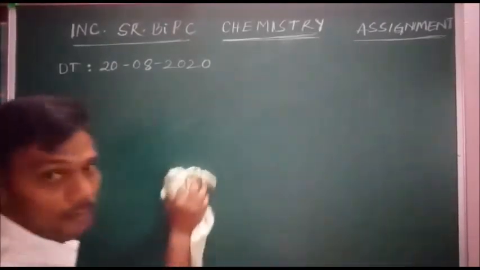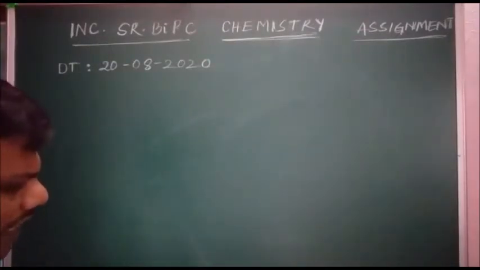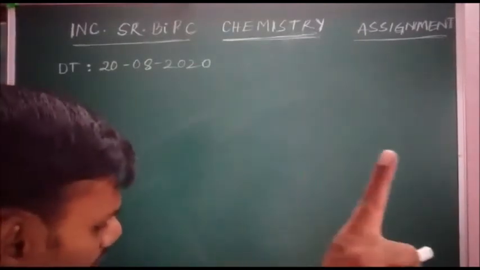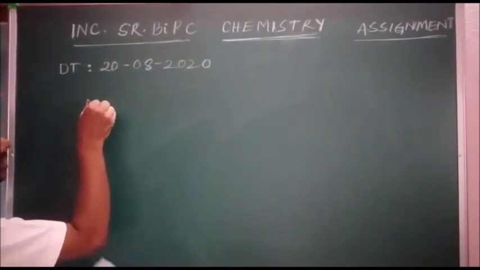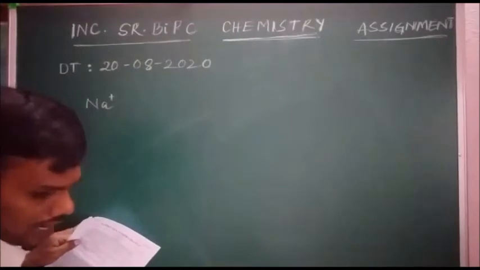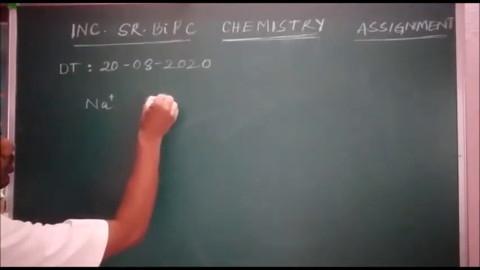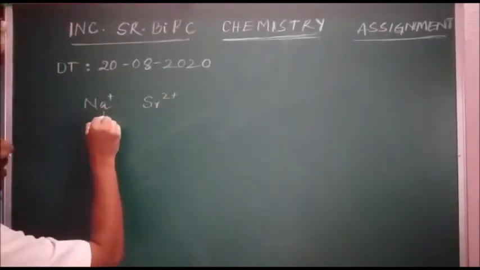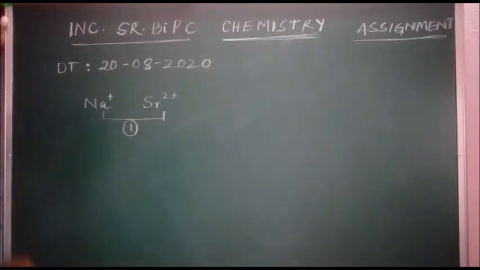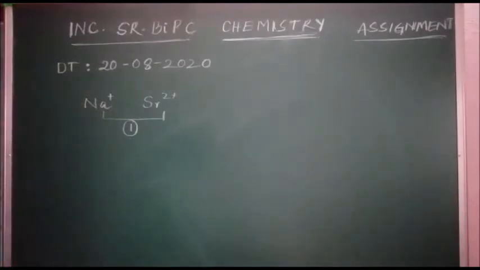The concentration of cation vacancies per mole of NaCl is asked. Here the charge of sodium is Na plus and the charge of strontium is Sr 2 plus. The difference is 1, so on each doping we get only one vacancy.